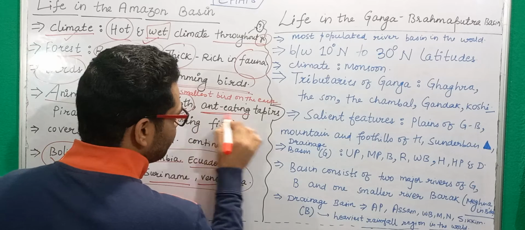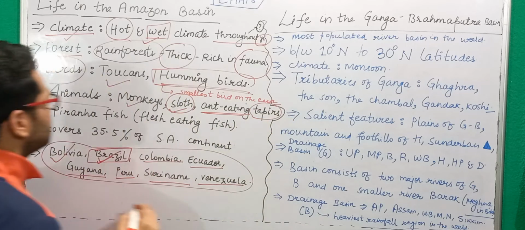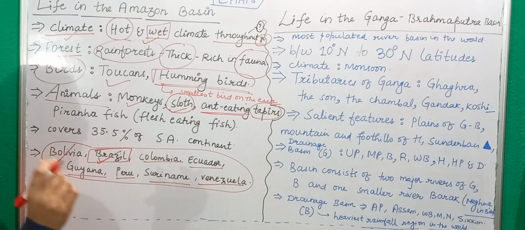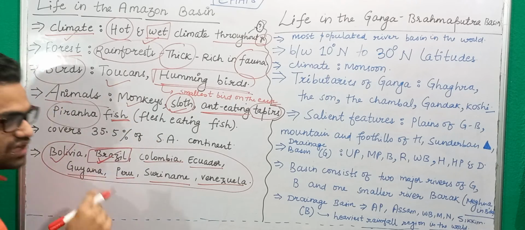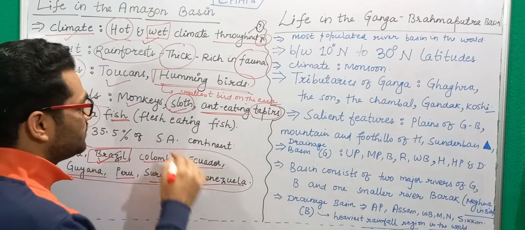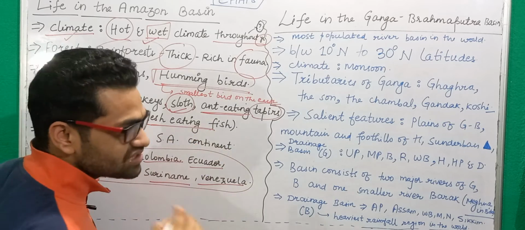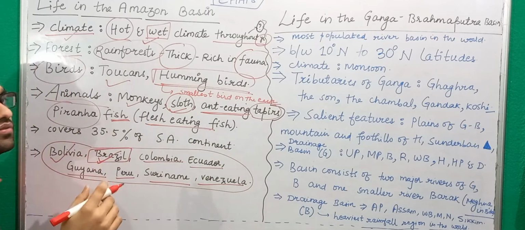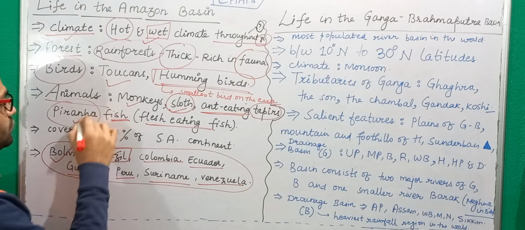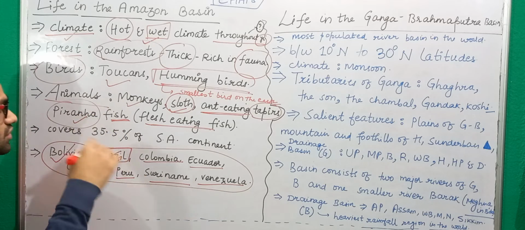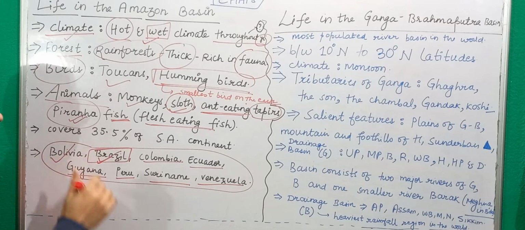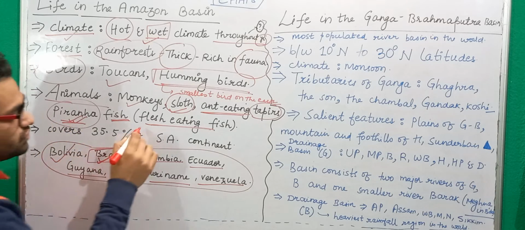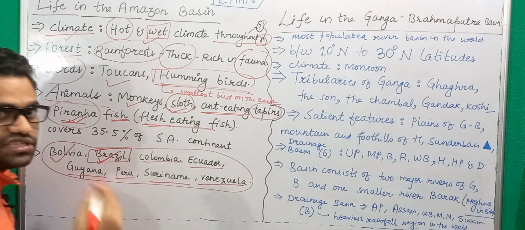Then you have ant eating tapirs. And then you have a peculiar type of fish that is found here, and that is called piranha. Piranha is a very notorious fish, the reason being they are flesh eaters. There is a Hollywood movie centered around this piranha, and the name of the movie is also Piranha. So piranha is basically notorious for the reason that they eat flesh.